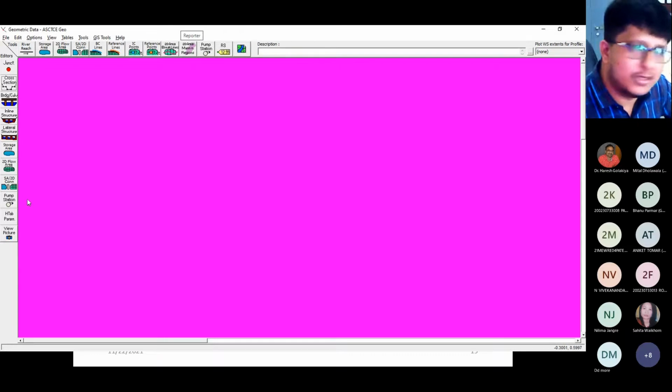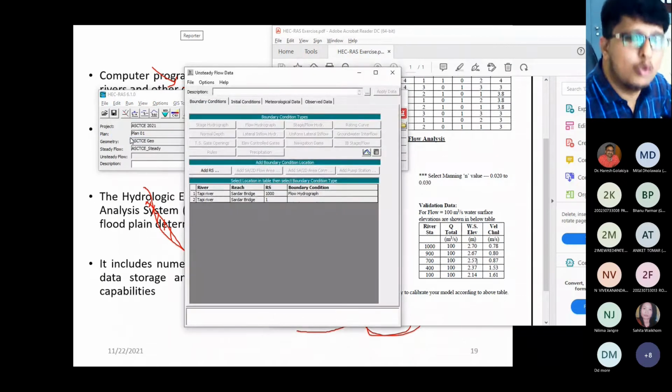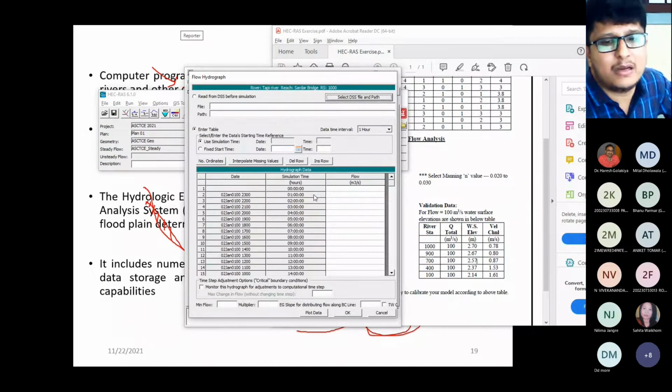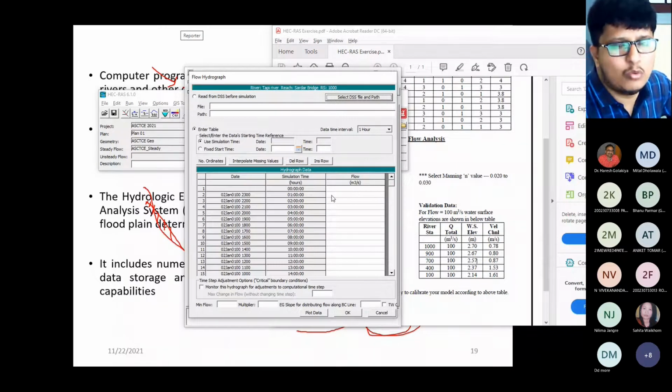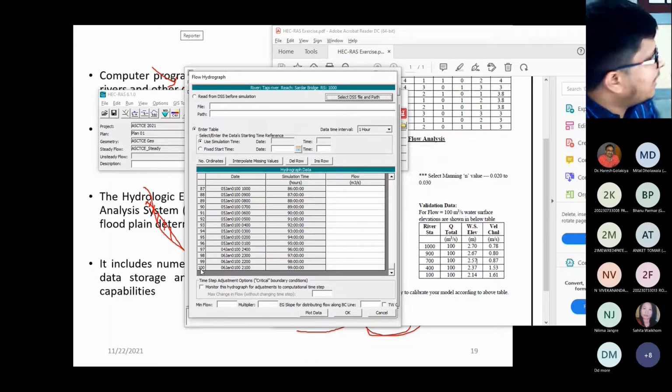If you want to do an unsteady flow analysis, then you need to enter the daily discharge data. In the same exercise, if you want to perform an unsteady flow, you can, but you need to enter 100 flow data values, right? Minimum 100. If you don't have a minimum of 100, then you can write 000 for the remaining time period.